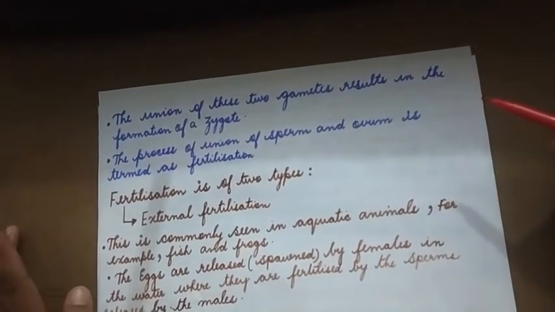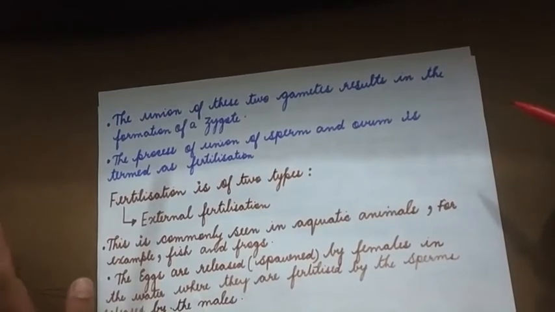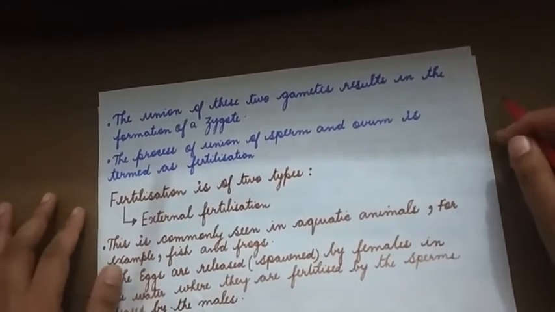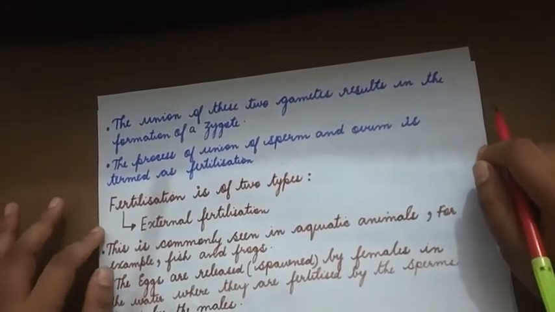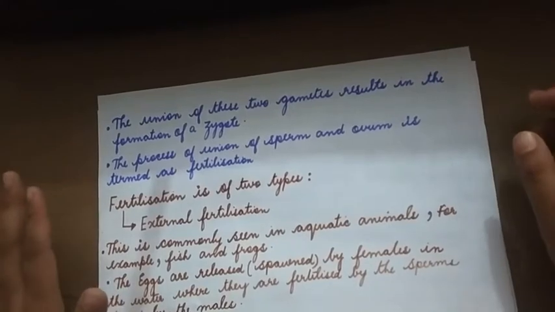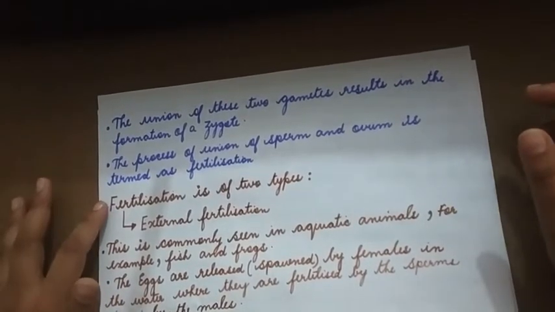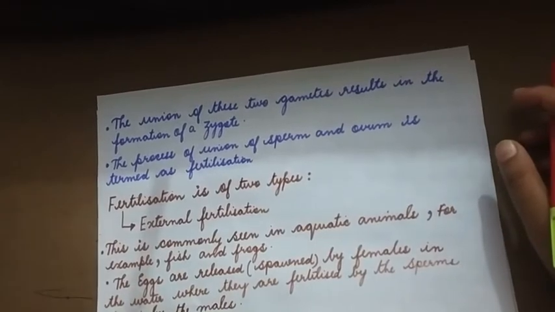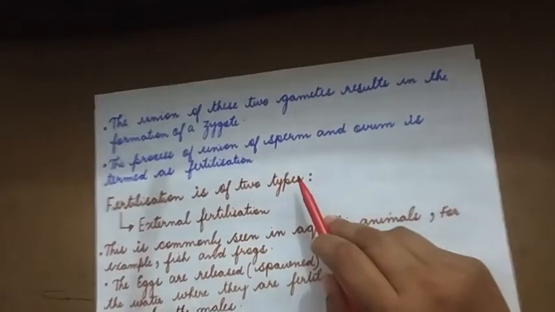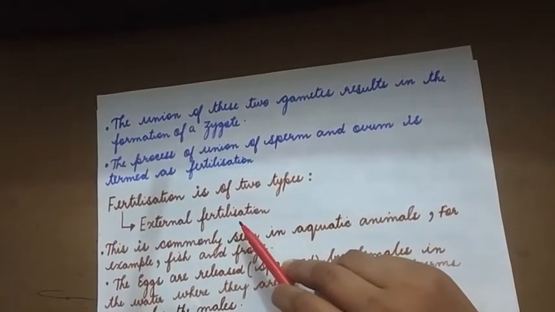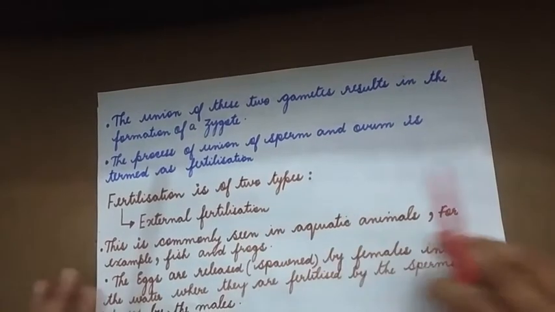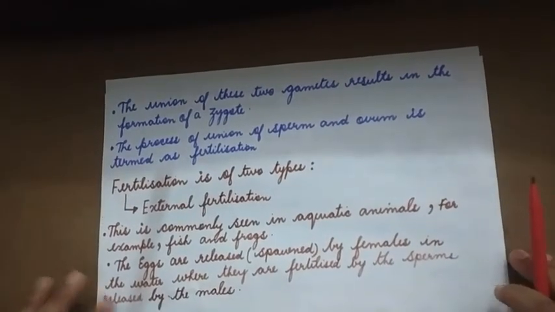See, by the union of the two gametes, a single-cell zygote is produced, and the zygote further divides to form an embryo. And this process of fusion of male and female gamete is known as fertilization. Now, fertilization is of two types. One is external fertilization, the other one is internal fertilization.